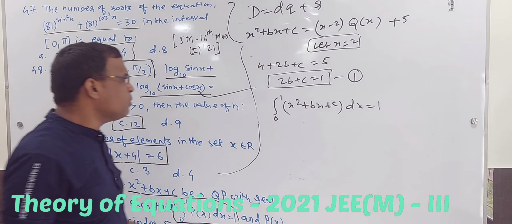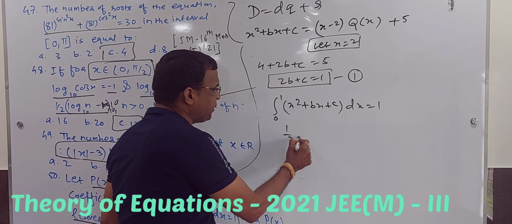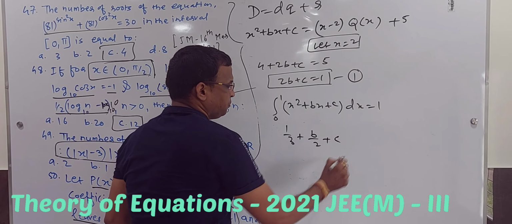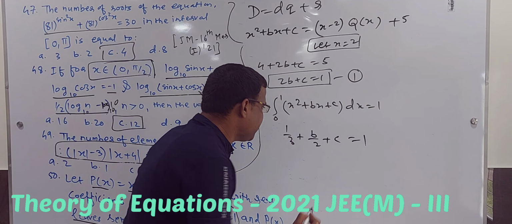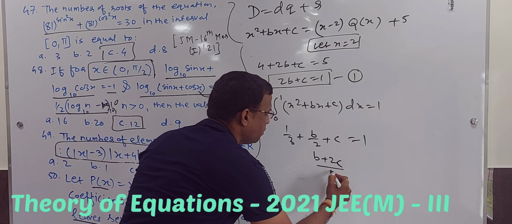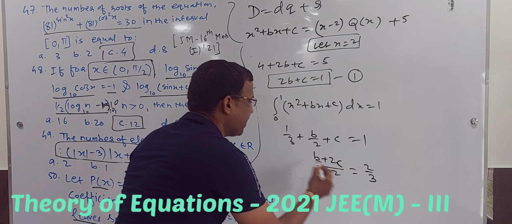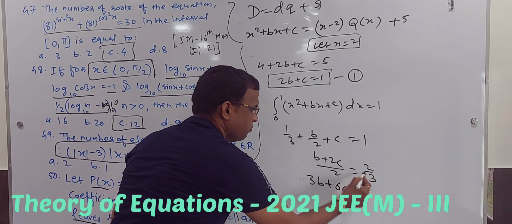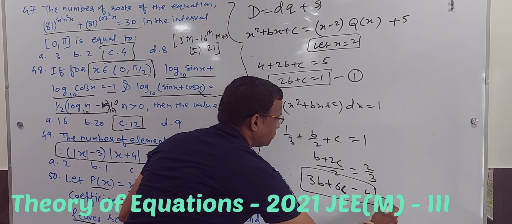Fine. So quickly we can solve by putting the upper limit 1 and lower limit 0. So x cube by 3 will be 1 by 3, plus b by 2, plus cx to c, is equal to 1. So 1 by 3 goes to that side. So it is b plus 2c upon 2 is equal to 1 minus 1 by 3, which is 2 by 3. So finally, cross-multiplying, 3b plus 6c is equal to 4. Fine, that is my equation 2.